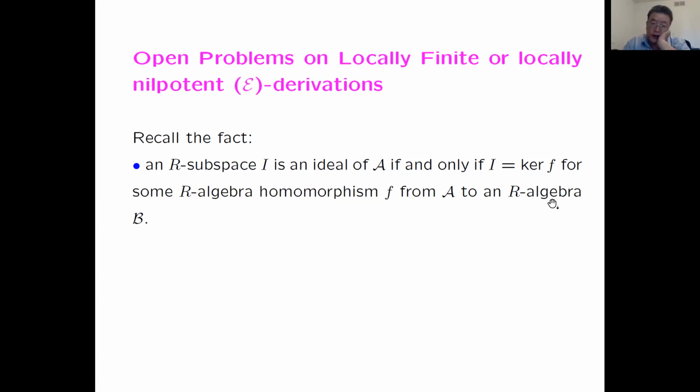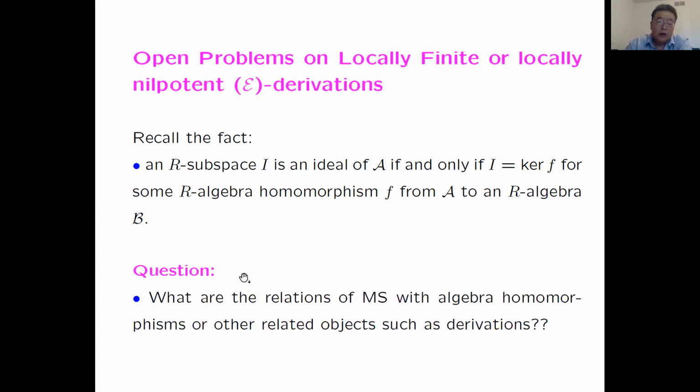From A to an algebra B. So the ideal is closely related with homomorphism. Look at the kernel, right? You get all the ideals. Naturally, I want to ask, what are the relations of the Mathieu subspaces with the algebra homomorphism? If we look at just the kernel of a homomorphism, we get ideals.